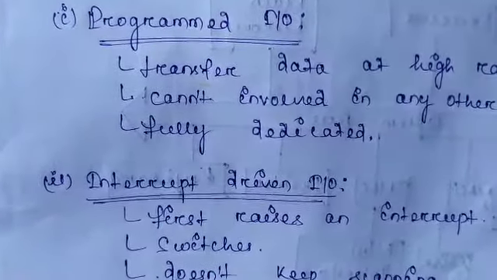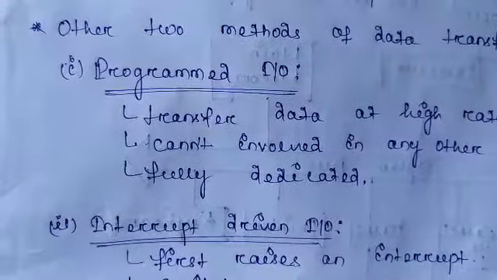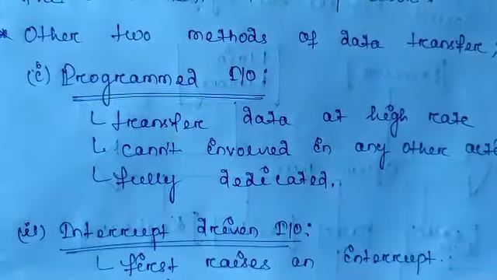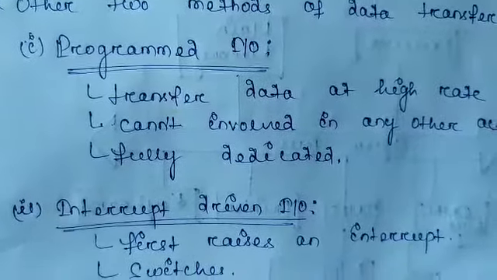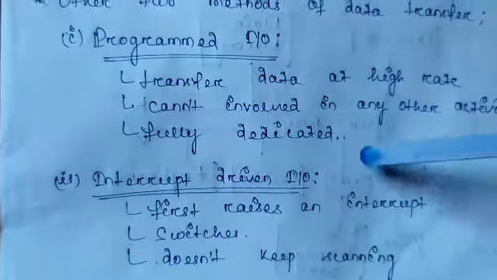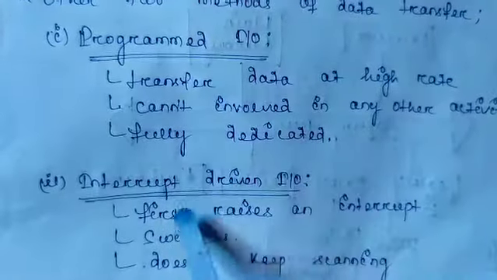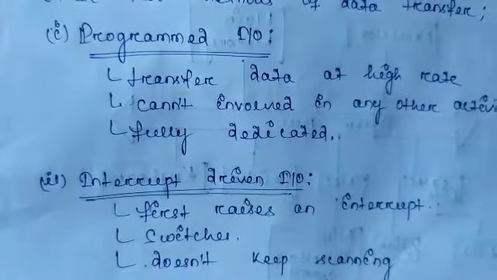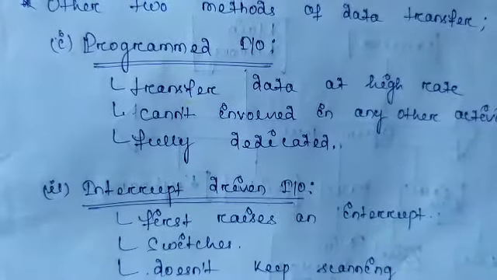These two methods of data transfer are also possible besides direct memory access, but they have some disadvantages. By using programmed I/O or interrupt driven I/O, we cannot transfer a block or a large amount of data.